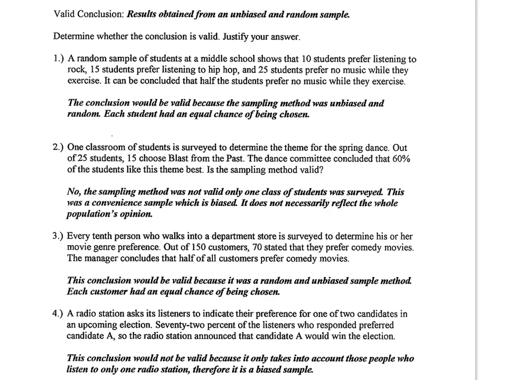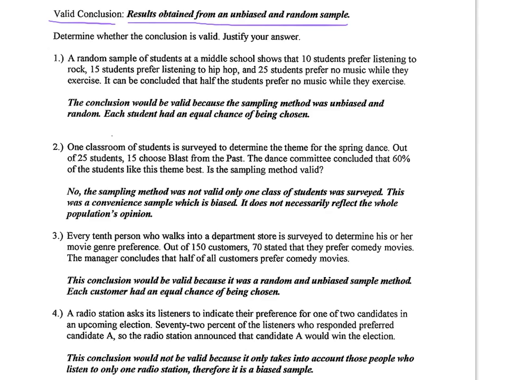We have one more vocab, valid conclusion. A valid conclusion are results that are obtained from an unbiased and random sample, meaning they're true. They reflect the population. So we have some practice problems here. Determine whether the conclusion is valid and justify your answer.